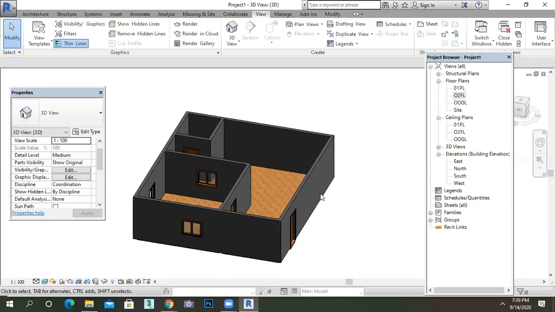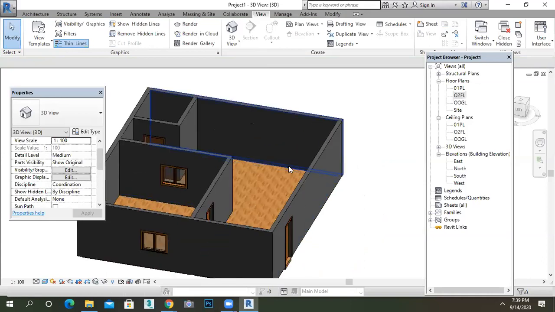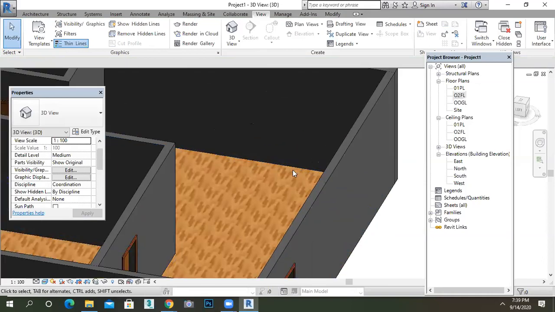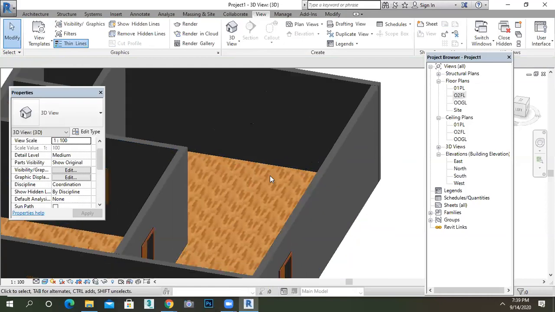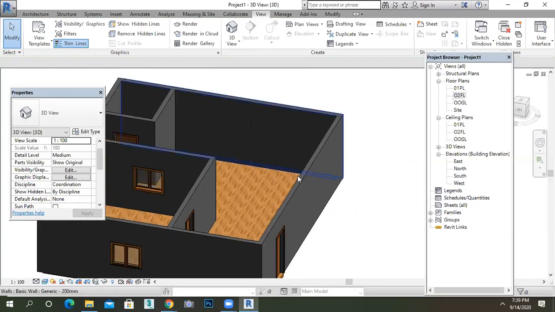Is there any doubt? Yeah, but this is just a slope. How to adjust the floor level for a sunken piece? You have to create one more level in the elevation for that slope purpose, and then you have to decide the level of your floor. I'm working on the project, I will tell you that. You have to create one more level for that particular floor level and you have to fix your distance.